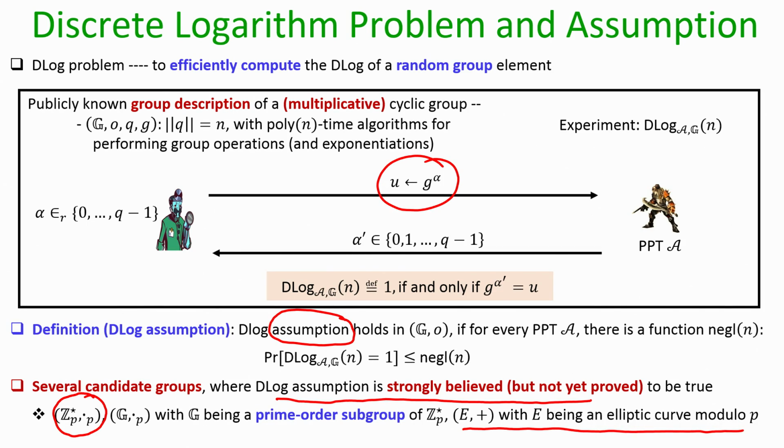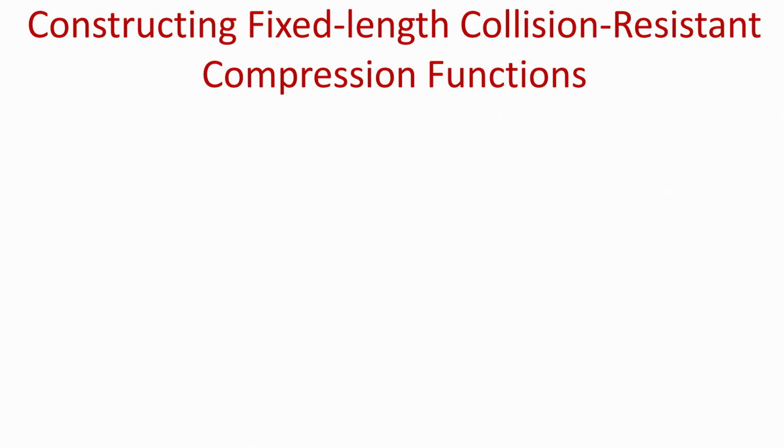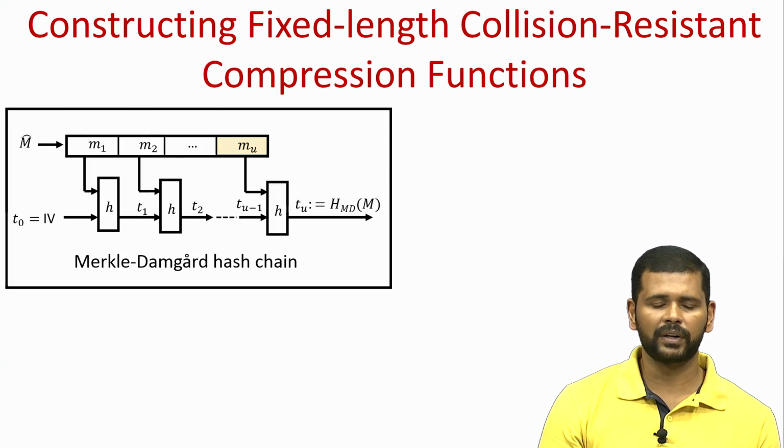So, we will assume a multiplicative group, but whatever we are going to discuss in this lecture, the steps of those cryptographic primitives can be simply modified for a cyclic group where the underlying operation is addition. So, let us see the first application, namely constructing fixed length collision resistant compression functions.